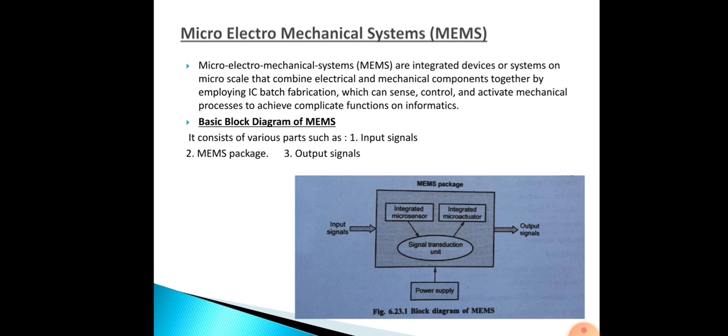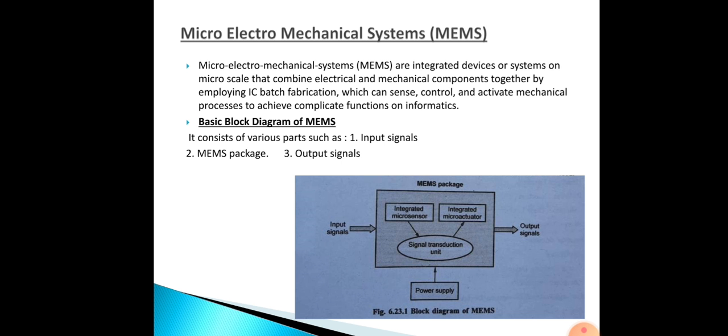What all will it be? It is a semiconductor chip, that is an integrated circuit, which can be fabricated by suitable micromachining techniques. It consists of microsensors, micro actuators, and a signal transduction unit. The signal transduction unit is provided for conditioning the generated signal, meaning processing of the signal. The transduction process includes amplification, filtration and signal conversion.